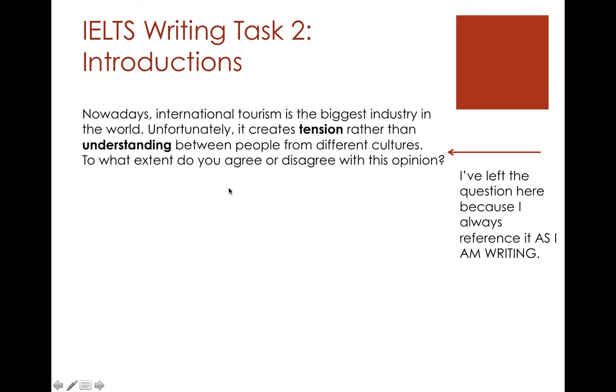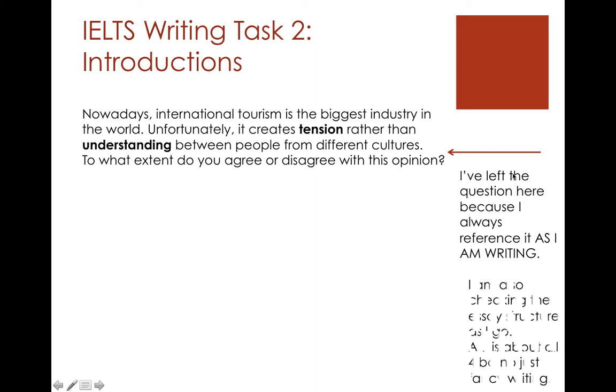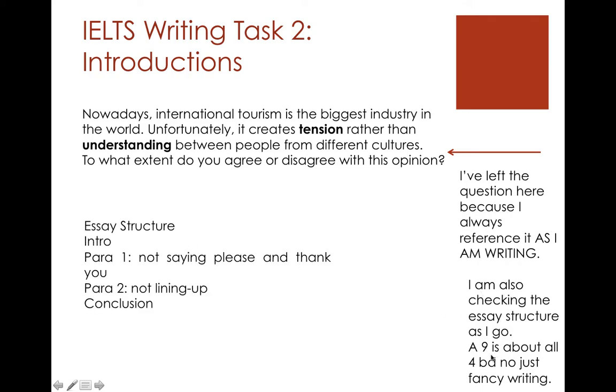Okay, so now we're ready to write the paragraph. I've left the question here. Why? Because I always reference it as I'm writing. At the same time, I'm checking. That's super important to make sure that the paragraph that you're writing matches what the question asked. I'm also checking the essay structure. There it is. As I go. A 9 is about all 4 band descriptors, not just fancy writing. Okay, so that essay structure I'm going to make sure I stick to.